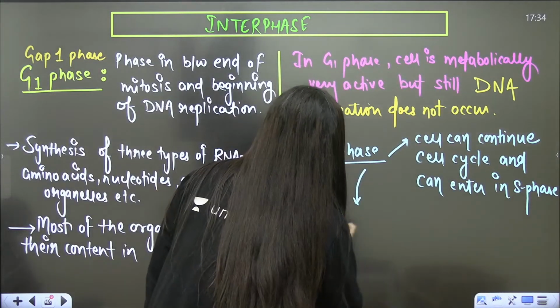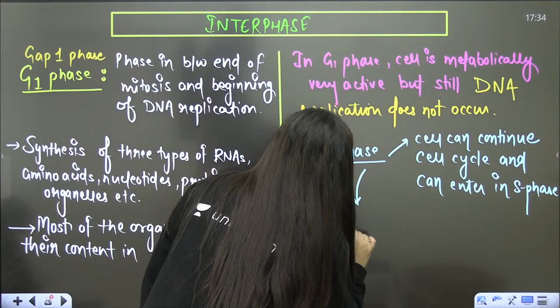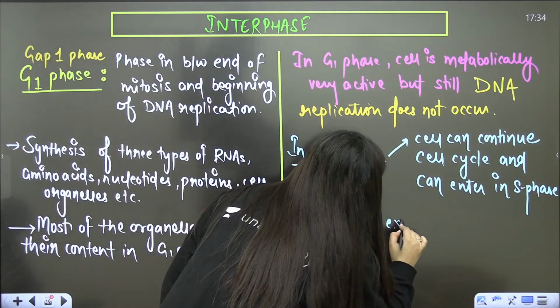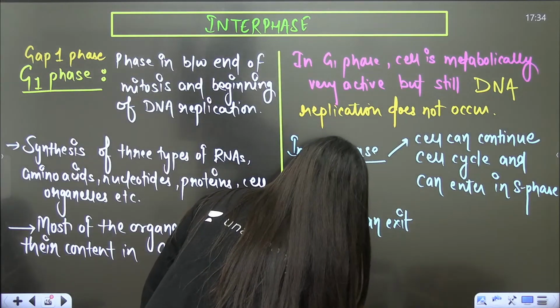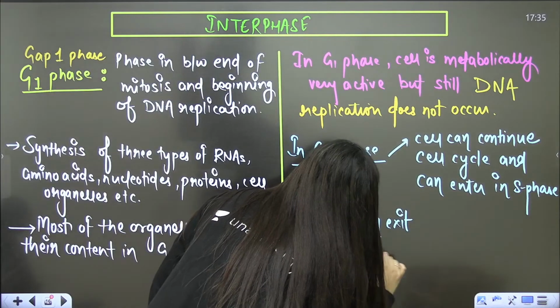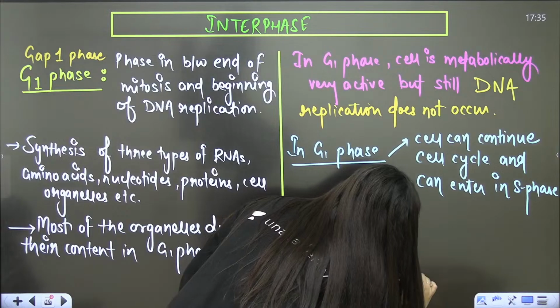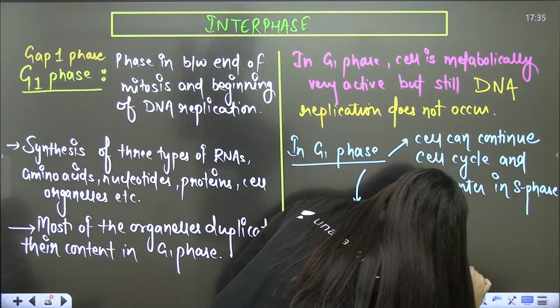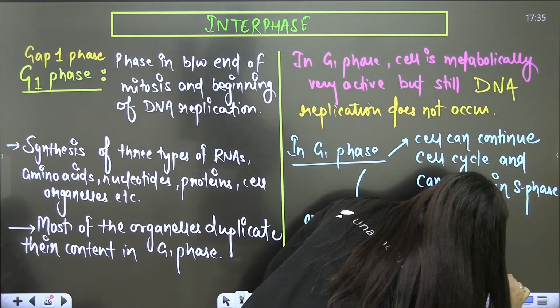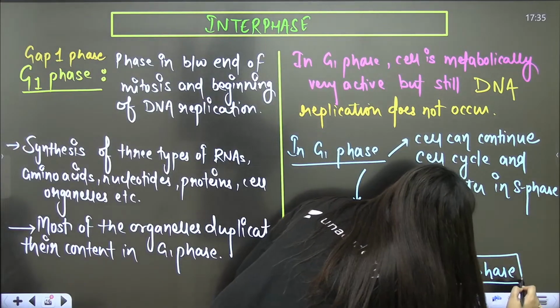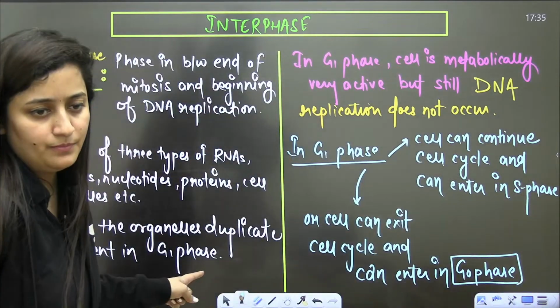Or the cell can exit the cell cycle and can enter the G0 phase. About G0 phase we will discuss, but after completing this portion.